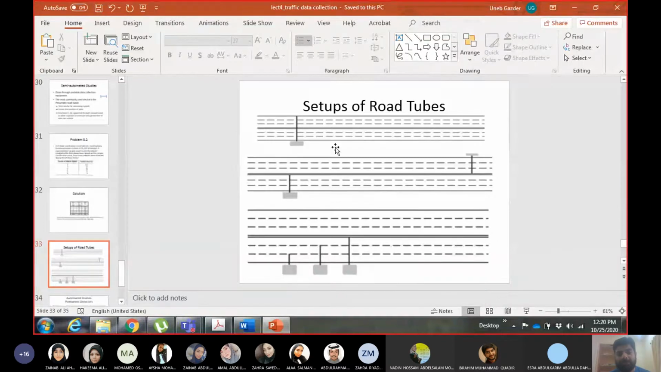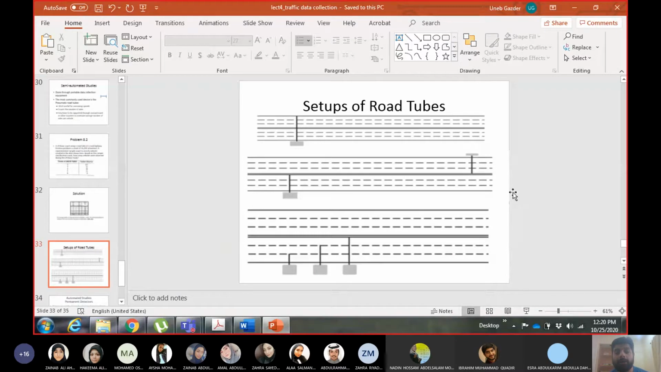If you want different counts for each direction, then put a different road tube in each direction. You can see the second one, the one in the middle. One road tube in this direction, one road tube in this direction, and they will give you 2 different counts. So it can be hourly volume or maybe less than that.